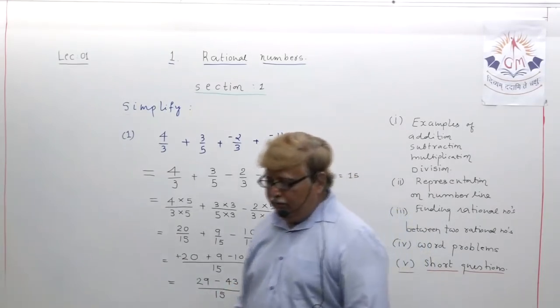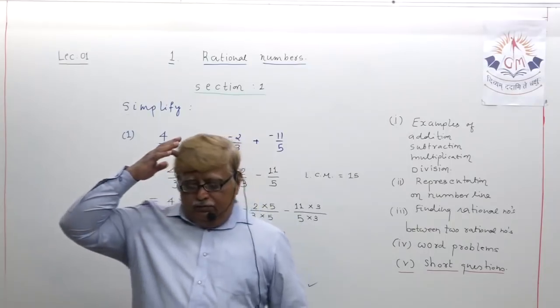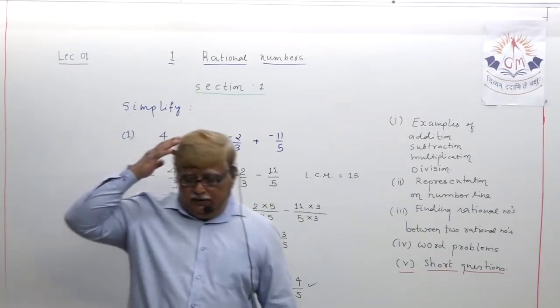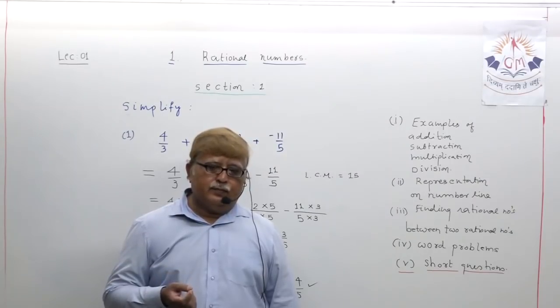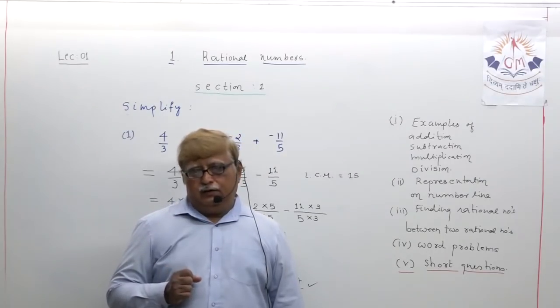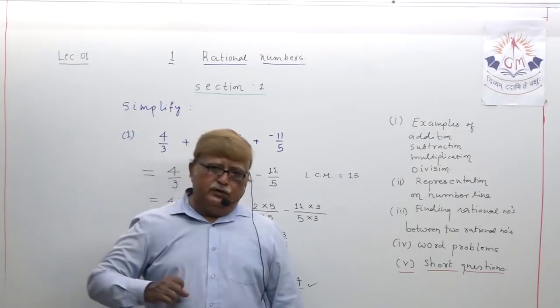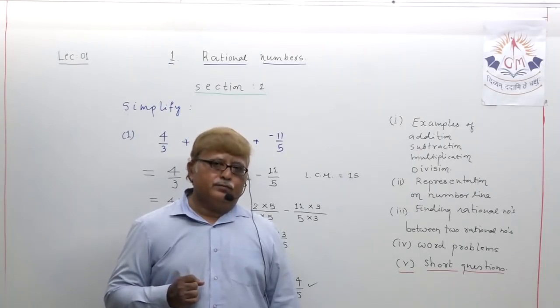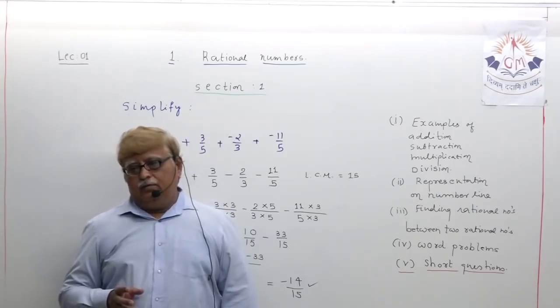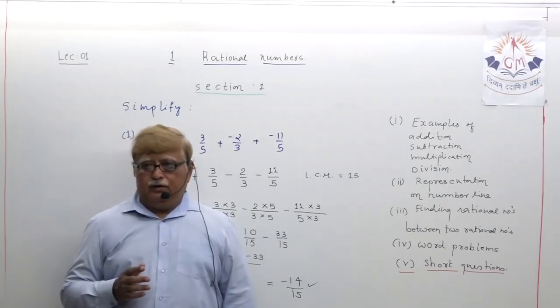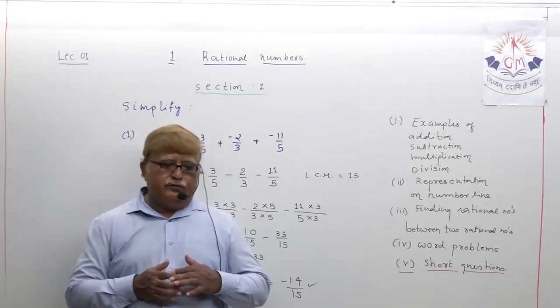Is it clear? So my dear student, one more thing. In today's lecture, what we have done: we explained to you the meaning of rational numbers, and at the same time irrational numbers.